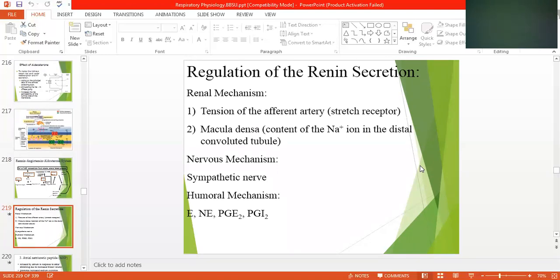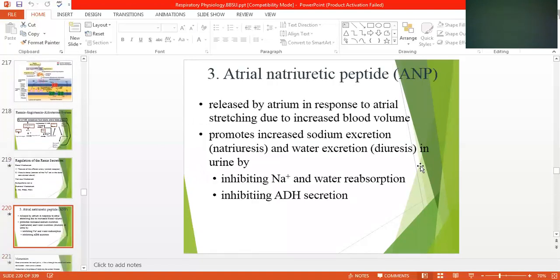Macula densa, content of the sodium ion in the distal convoluted tubule, nervous mechanism, sympathetic nerve is there, hormonal mechanism, epinephrine, norepinephrine, prostaglandin E2, and prostaglandin E1 and I2. Then atrial natriuretic peptide, ANP we call it, released by the atrium in response to atrial stretch due to increased blood pressure.